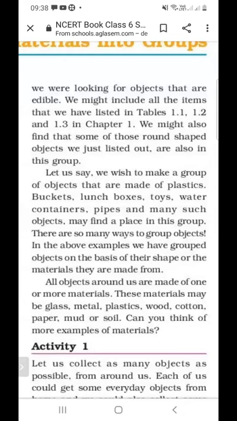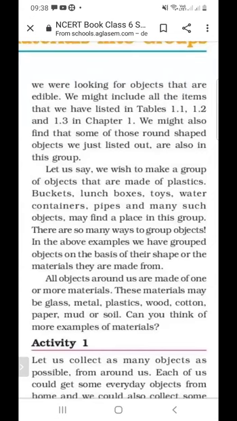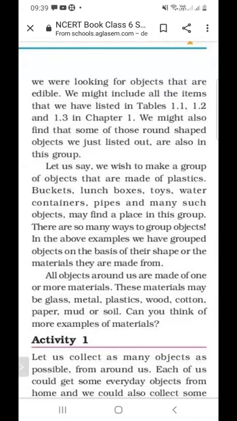Suppose mango can be eaten, and suppose apple can be eaten. So apple and mango are edible. So you have to collect all materials which can be edible. We might include all the items that we have listed in table 1.1, table 1.2 and table 1.3 in chapter 1. We might also find that some of the round shape objects we have listed are also in this group.